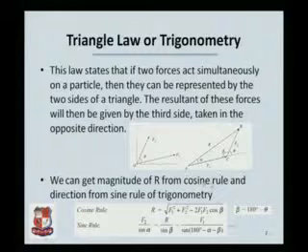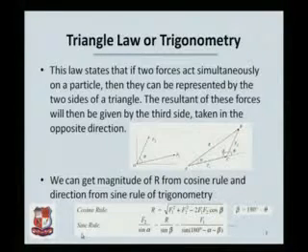Let us see how we can use the triangle law in order to find out R. We can do that by using trigonometry. You are very much familiar with the trigonometric laws of the cosine and the sine. The cosine rule says that R is equal to under root F1 squared plus F2 squared minus twice F1 F2 cos beta. Cos beta is the angle formed between F1 and F2 when you are drawing tip to tail each of these forces. So here in this case, beta is definitely going to be 180 minus theta, the original angle theta between these two forces.